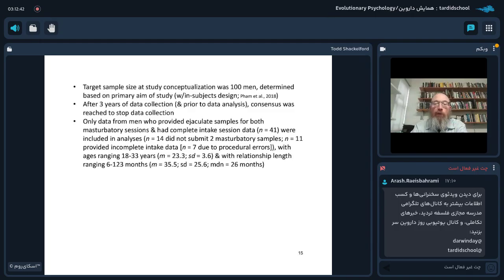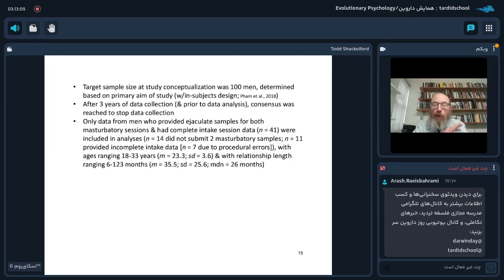Now, what I'm going to present today is only data from men who provided ejaculate samples for both masturbatory sessions and had complete intake session data. That turns out to be 41 men out of the original 66 included in the analysis. I'll note that 14 of the men who were not included did not submit 2 masturbatory samples, and 11 men who were not included did not provide complete intake data.